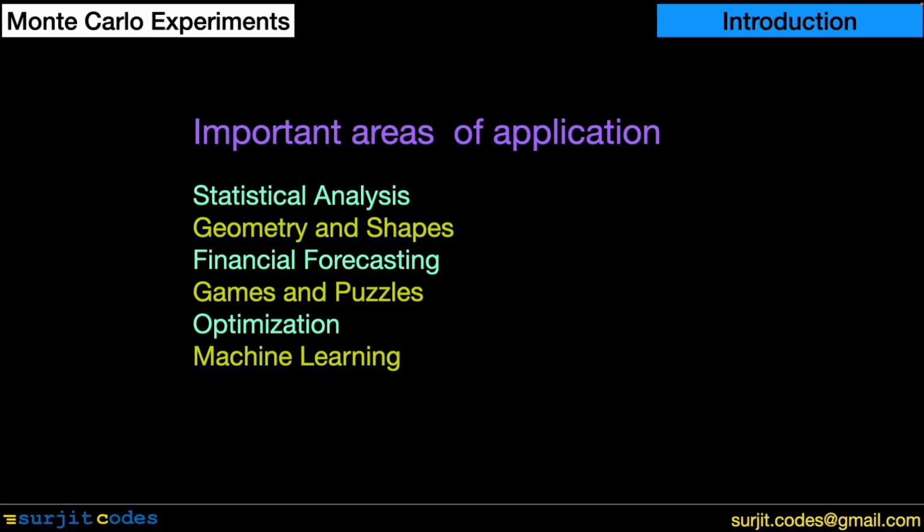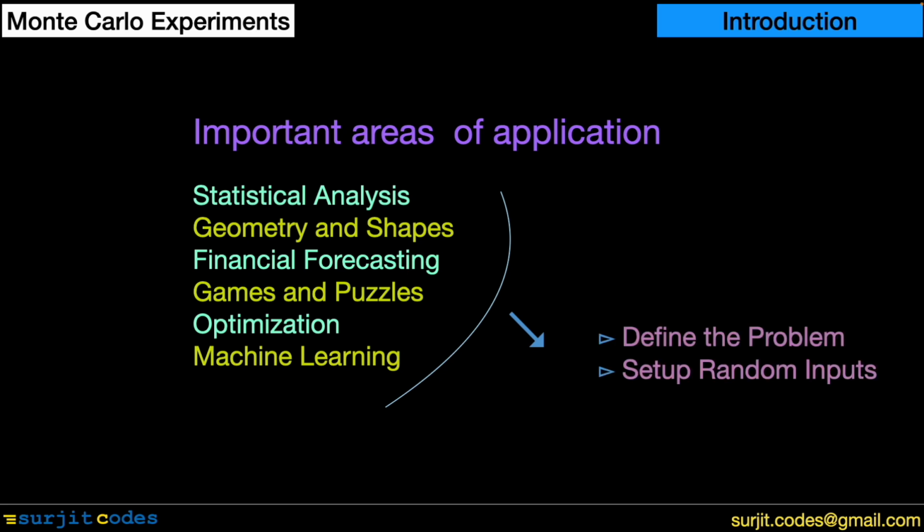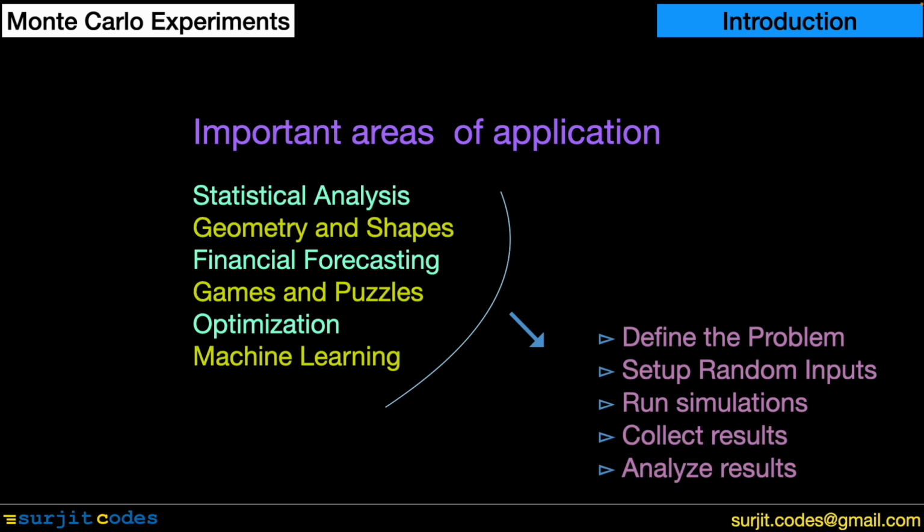It is helpful in those problems where analytical solution is impossible or is very tedious. It finds utility in vast areas like share trading, weather forecasting, nuclear reactors, and many more, where early and fast knowledge is essential to prevent disasters. Steps followed in Monte Carlo experiments are to define the problem, set up random inputs, run simulations, collect results, and analyze them. In this session, let us learn about some more Monte Carlo experiments.